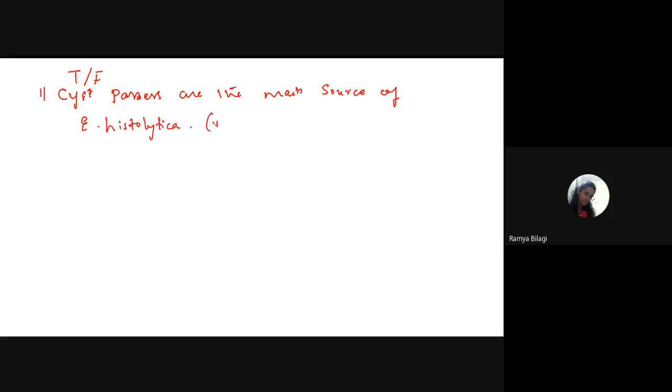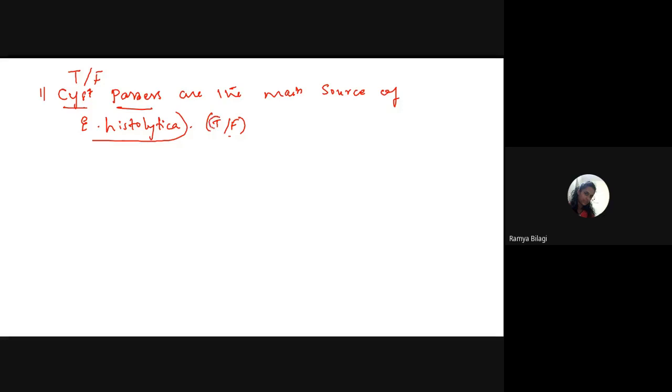Students, what does this statement suggest, whether it is true or false? If anybody passes a cyst in their stool, they are the main source of infection for amoebiasis or Entamoeba histolytica. True, ma'am. Be a little bit louder. True.